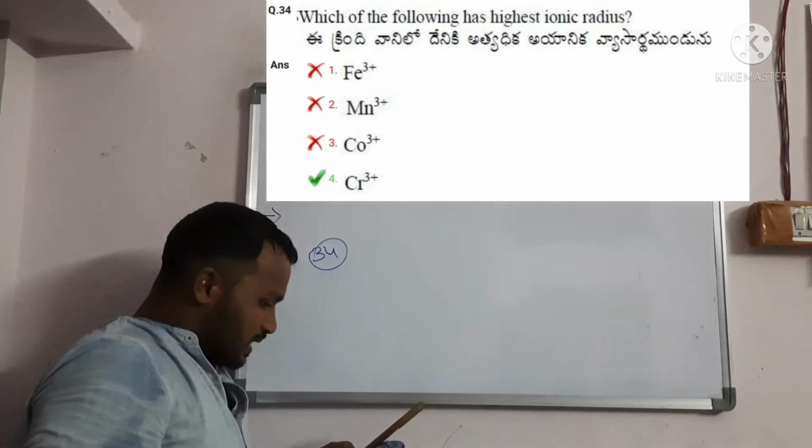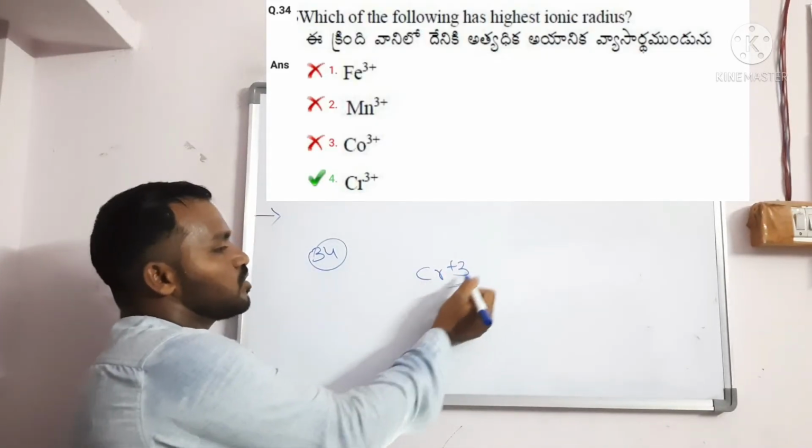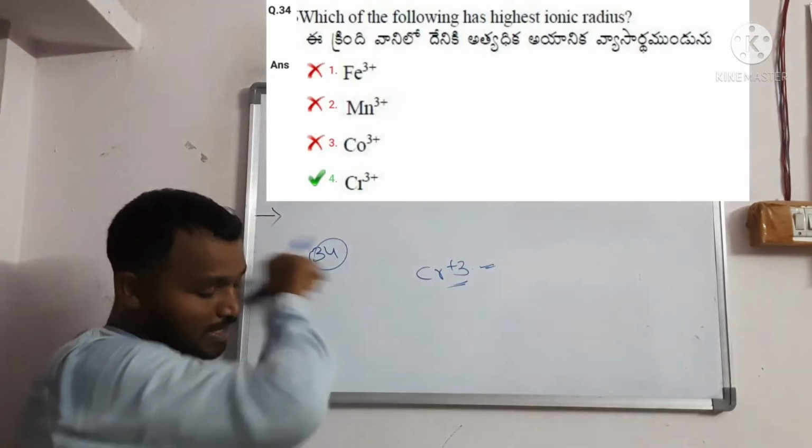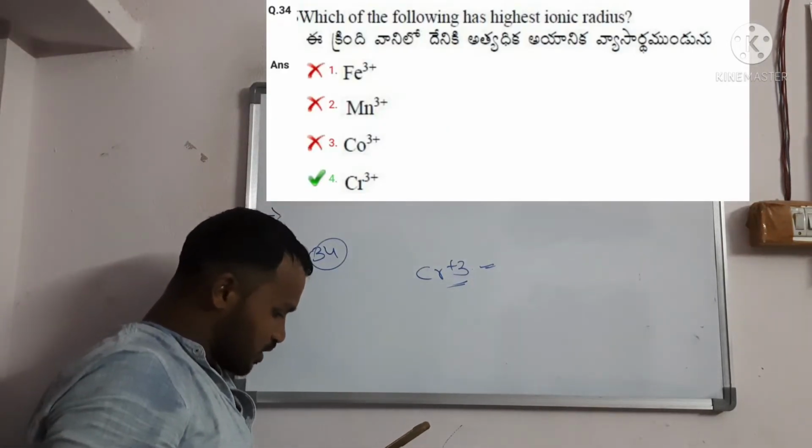Which of the following has the highest ionic radius? Directly you should write chromium plus 3 as the correct answer. You should go through this concept, then you will get the answer about ionic radius. I am not going to explain again. So question number 35.